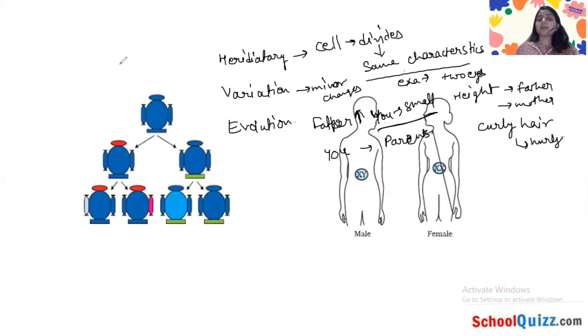So when a cell divides, two things are happening. The same characteristics are transferred, and minor changes are also there. When the same characteristics are transferred, this is called heredity, and when minor changes are there, this is the variation. And these variations lead to the evolution, because over thousands of years there will be a time where a completely different species is formed.